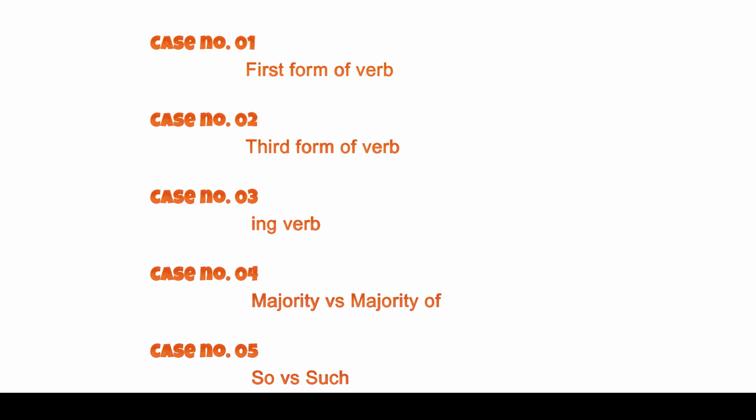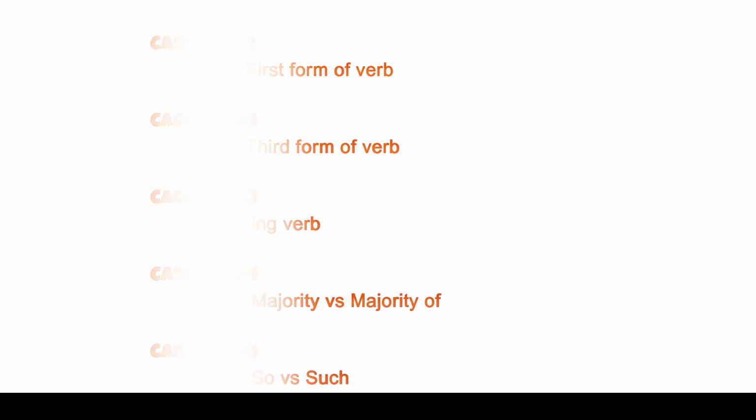Case number 1 is first form of a verb. Case number 2 is third form of a verb. Case number 3 is ing form. Case number 4 majority versus majority of. Case number 5 is so versus such. These rules are beneficial in content writing, exams, different language tests, and interviews.